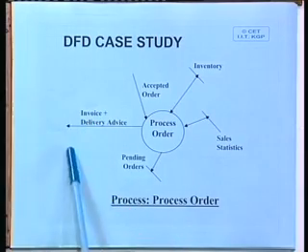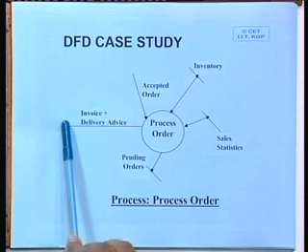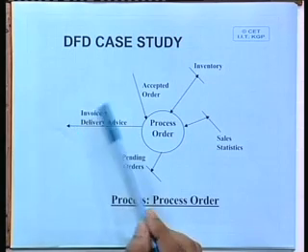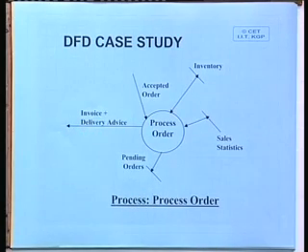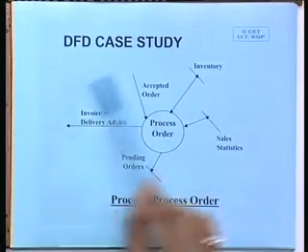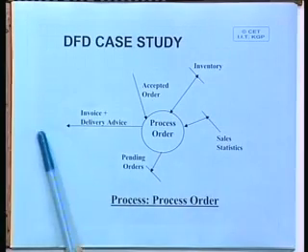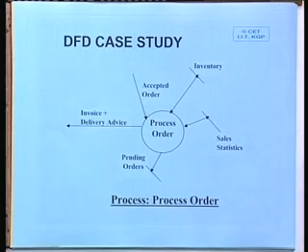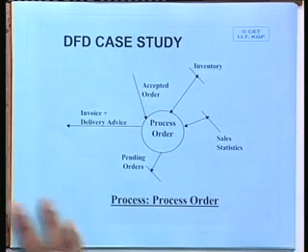I could have drawn the customer as an entity, but because it is obvious, it is already shown in the overall top level data flow diagram. So, when you are actually at the detailed data flow diagram level, it is sometimes not necessary to show the further details. Basically, this is our focus area, and in this focus area, we need not show each and every detail which is beyond this.